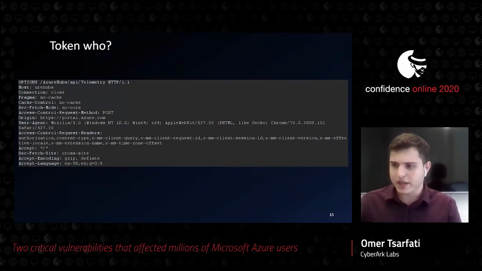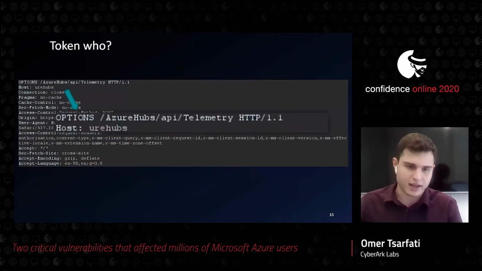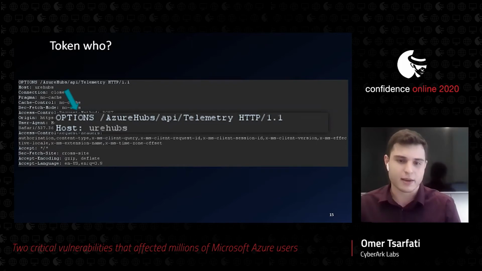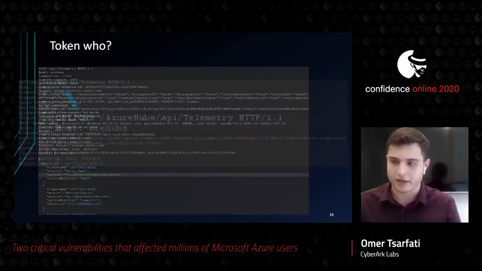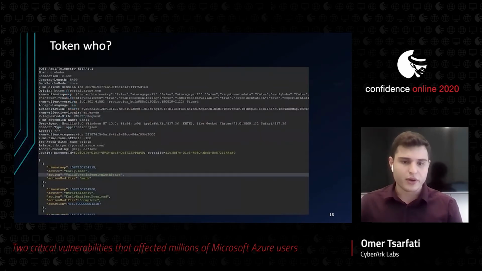So we can see this is an OPTIONS request. And OPTIONS requests are made in order to verify a destination is ready to talk with us and accept the request method we would like to use. In case everything is okay, the browser will then send the real request that it intended to send in the first place. So the request in our case looks like this, and it contains a very interesting header, which is the authorization header, of course.